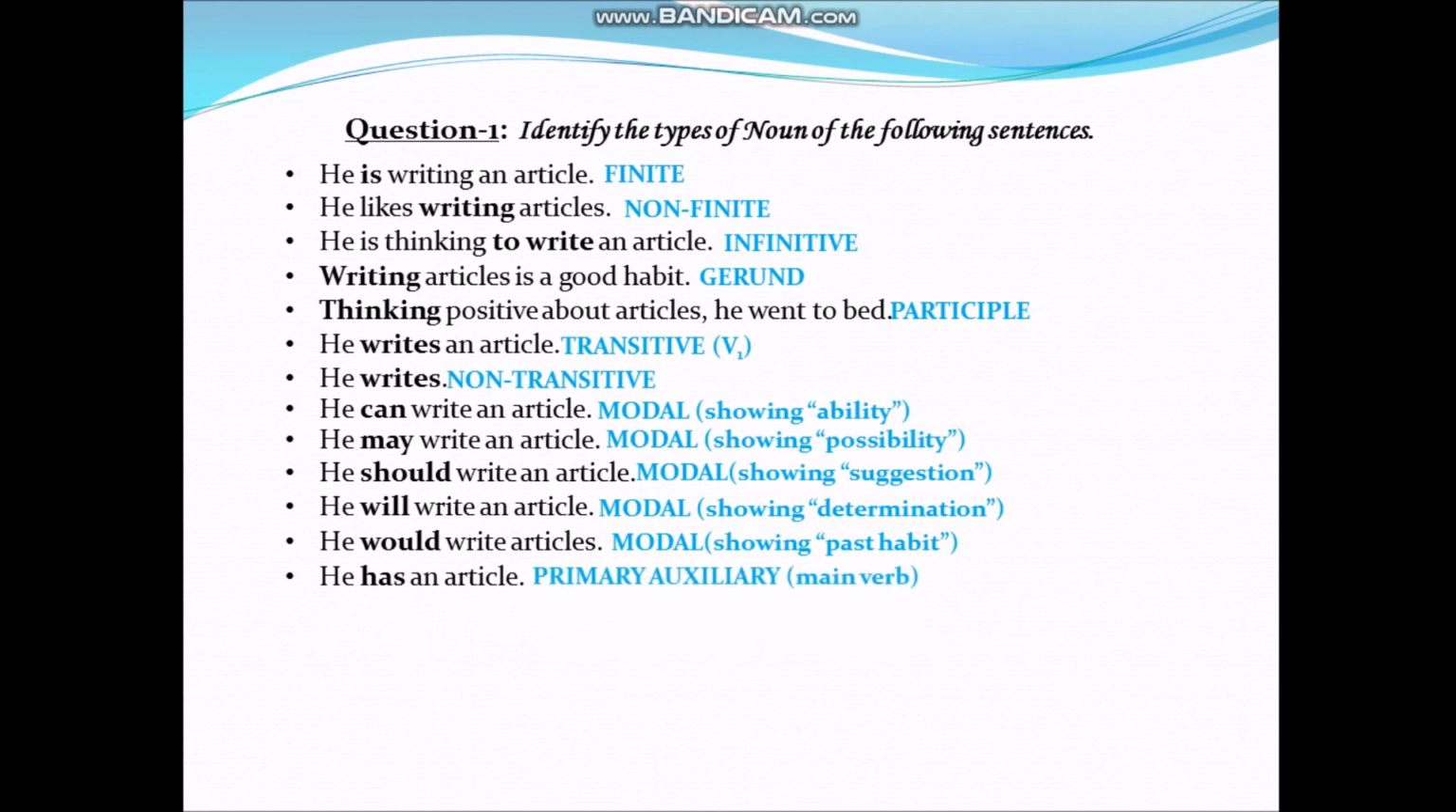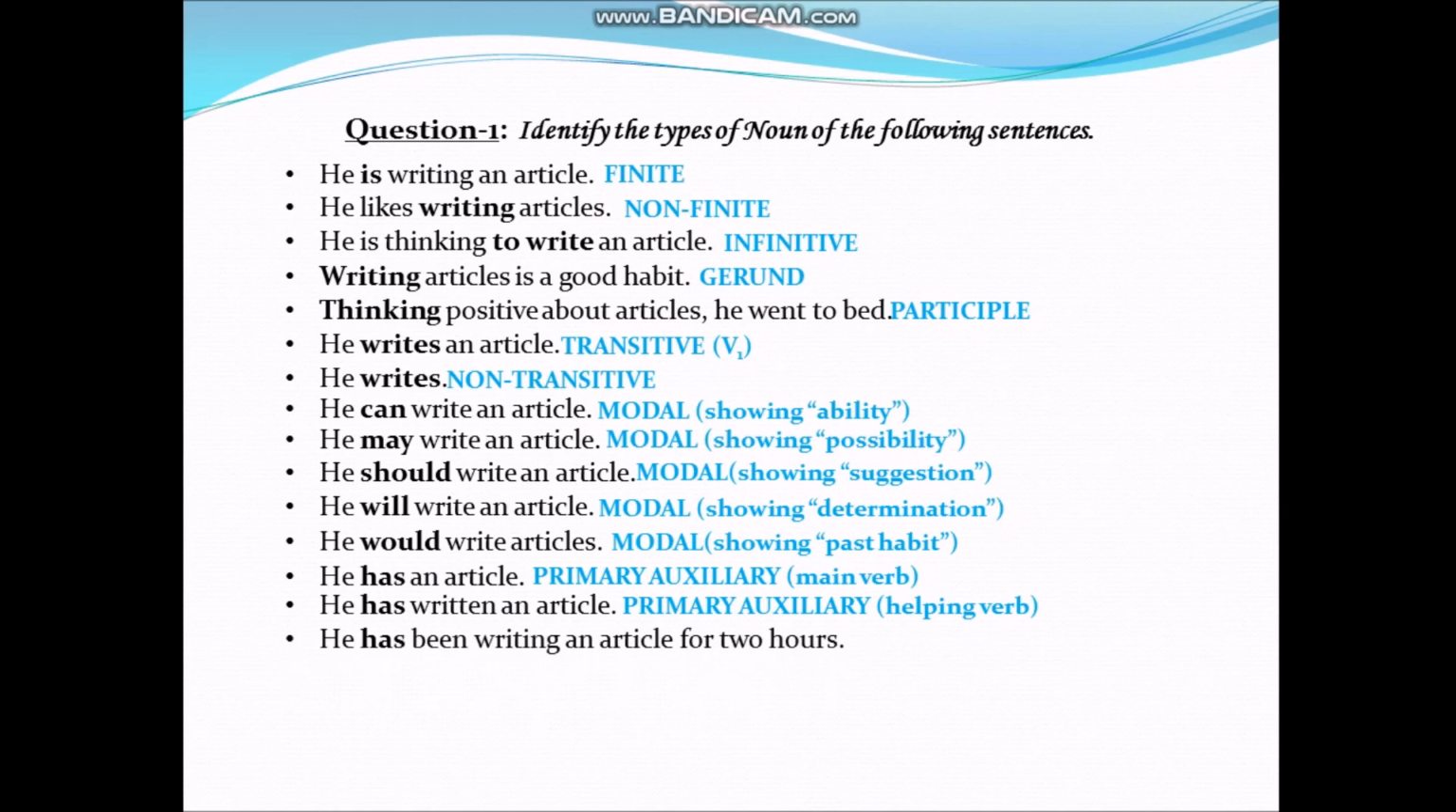Next, he has written an article. Here, again, has is a primary auxiliary verb, but in this case, it is used as a helping verb because here, written is used as a main verb. Next, he has been writing an article for 2 hours. Here again, has is used as a helping verb and writing is used as a main verb.